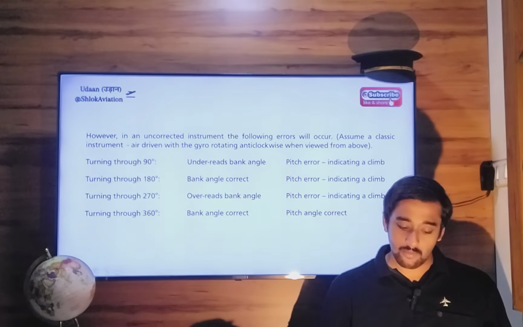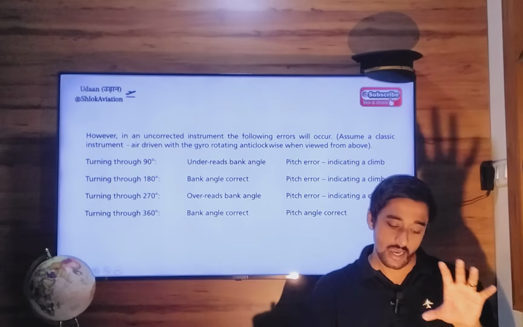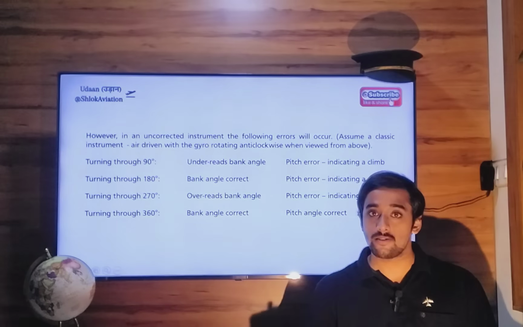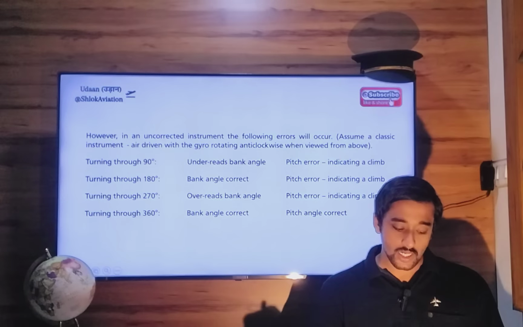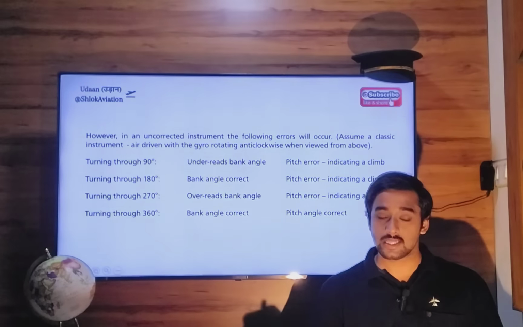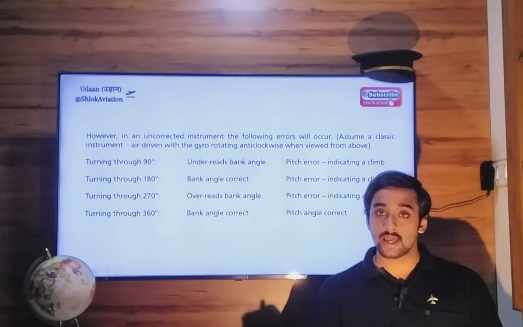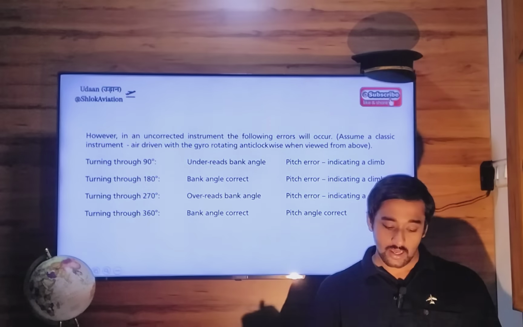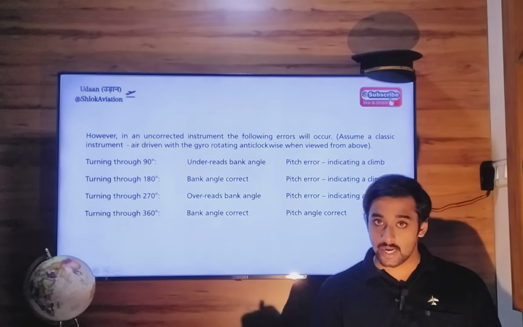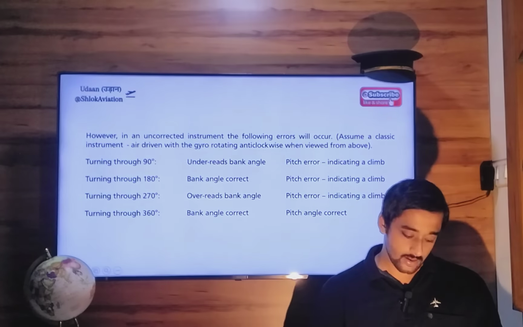Next, very important about bank angle. Along with a wrong or false attitude indication, the artificial horizon will also give wrong or false bank indication. So a turn through 90 degrees, in that case bank angle will be under-read. Turn through 180 degrees, bank angle will be correct. Turn through 270 degrees, the bank angle will be over-read. And turn through 360 degrees, bank angle will be correct.